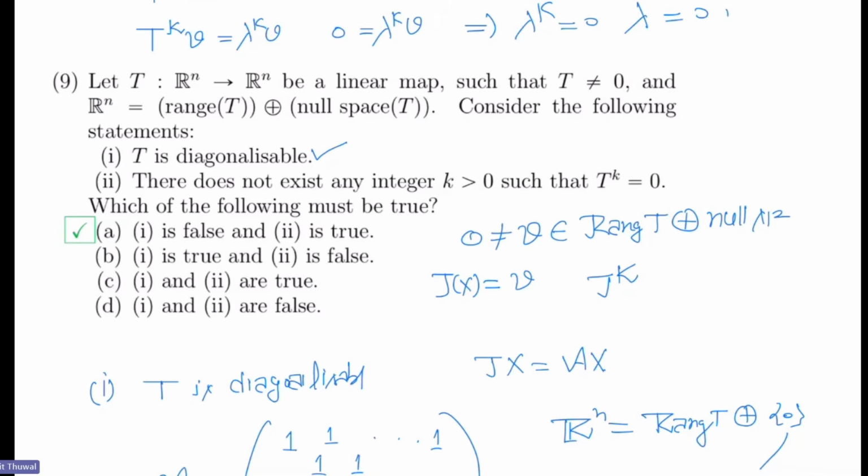Let me tell you how to proceed. You have this, now act by T. Then you will have T square, here you will have T, TV. Is TV zero? Realize that. Can it be? Because this is in the range. I'm just letting you know the solution actually. This is in the range, but not here. So it must not be zero.